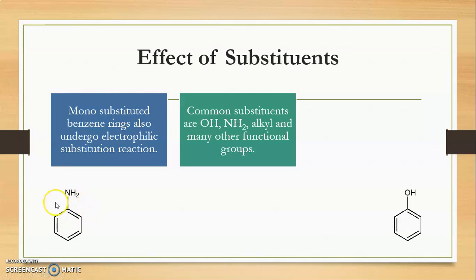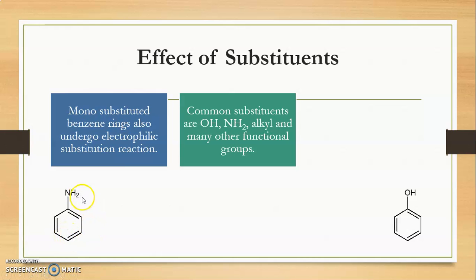Due to the presence of this substitution on the benzene ring, the hydrogen atoms present on the ring are not all equivalent. These two hydrogen atoms are equivalent, which is known as the ortho position. These two are equivalent, and these positions are known as the meta position. The exactly opposite position to your substitution is known as the para position.